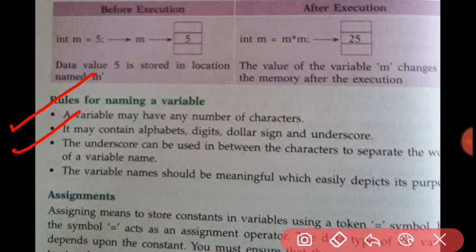It may contain alphabets, digits, dollar sign and underscore. Remember, except these characters, no other character is allowed. The underscore can be used between the characters to separate the words of the variable, suppose you want to use two words. A variable name should be meaningful, which easily depicts its purpose. Remember, because it is helpful to you.